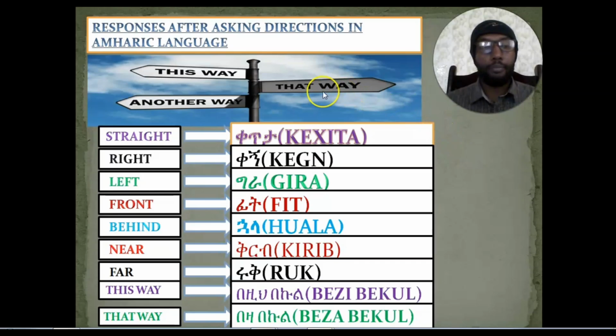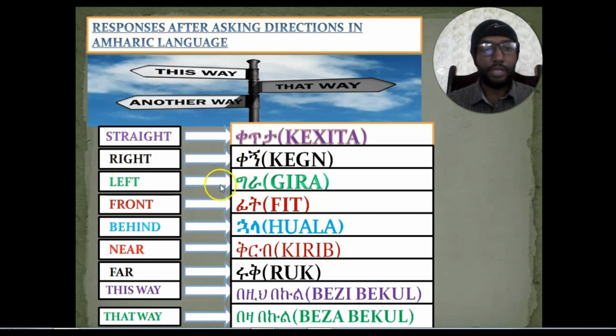Okay, let us proceed. First, let us see important words in order to respond after asking direction. Some of them are straight, right, left, front, behind, near, far, this way, that way. These are some of the important words while we respond to answer after we ask directions. So, straight in English means what? In Amharic, ቀጥታ, okay? Straight means ቀጥታ in Amharic language. Right means what? ቀኝ.